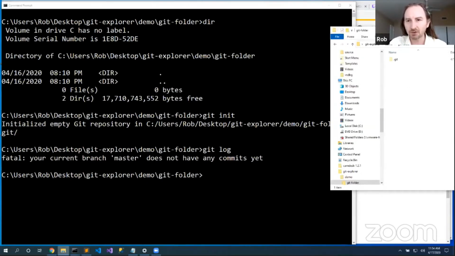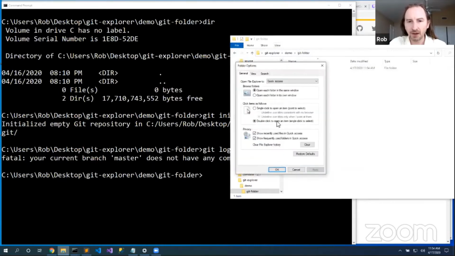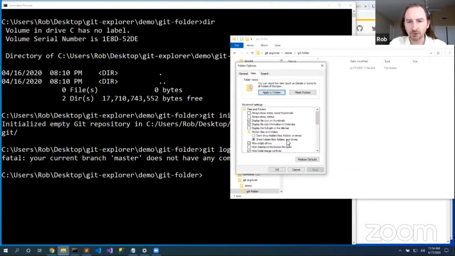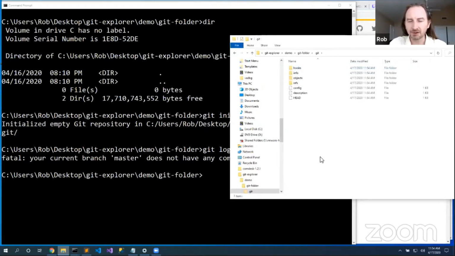Now this Git repository, this .git folder, is the entirety of that Git database. Now I went into View, Options, and I chose to show hidden files and folders so that I can see it by default. But you can see that it's kind of dimmed. If you don't see it, go turn on View, Show Hidden Files and Folders, and you'll be able to see this. This is that Git database. And we're going to talk about refs, objects, logs, hooks, configuration, and temp files. So we'll go through all of the pieces of this folder.